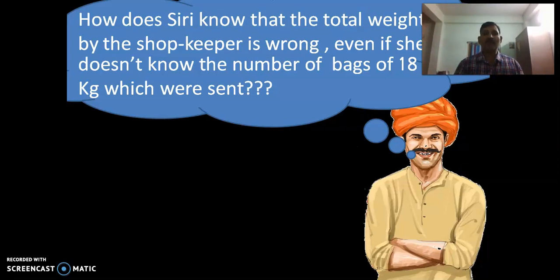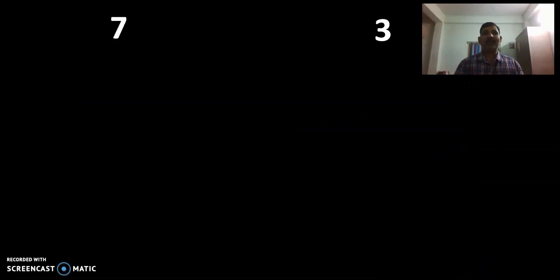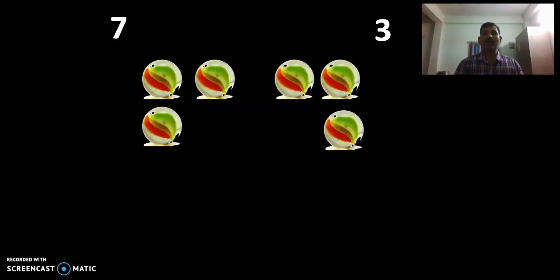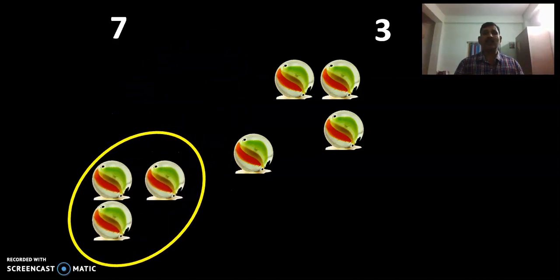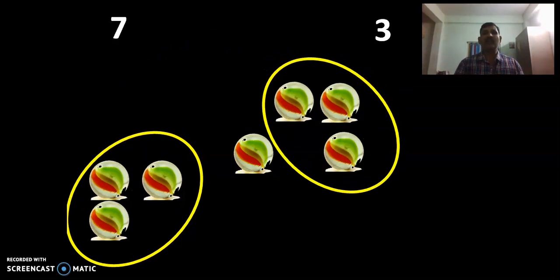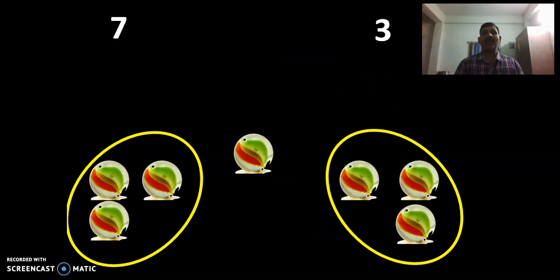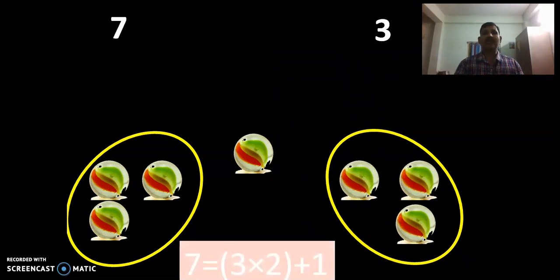Before going to solve this problem, let us understand what is division lemma, which you already learnt. Suppose there are 7 marbles and we want to make groups of 3 marbles each. How many groups can we make? Of course it is quite easy to understand that 2 groups can be made and 1 marble is left. The same thing we write as 7 = 3 × 2 + 1. In this, 7 is the dividend, 3 is the divisor, 2 is the quotient and 1 is the remainder.